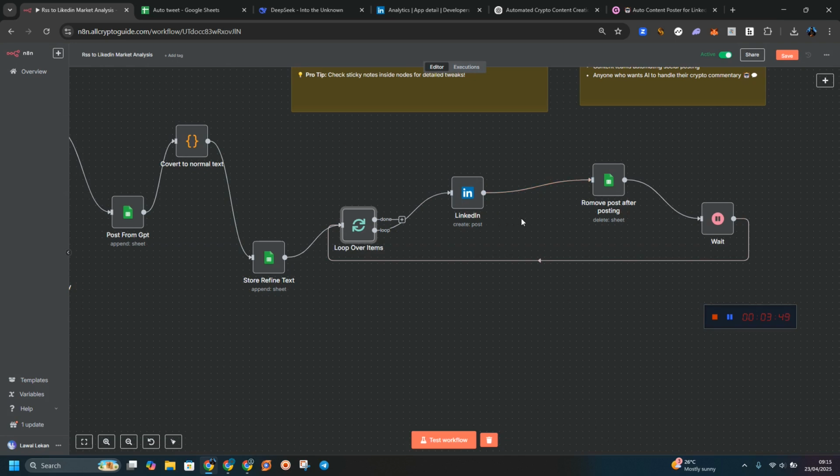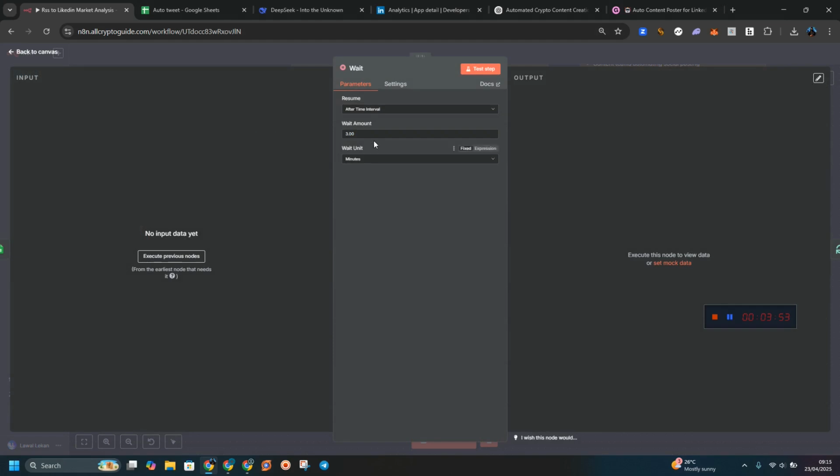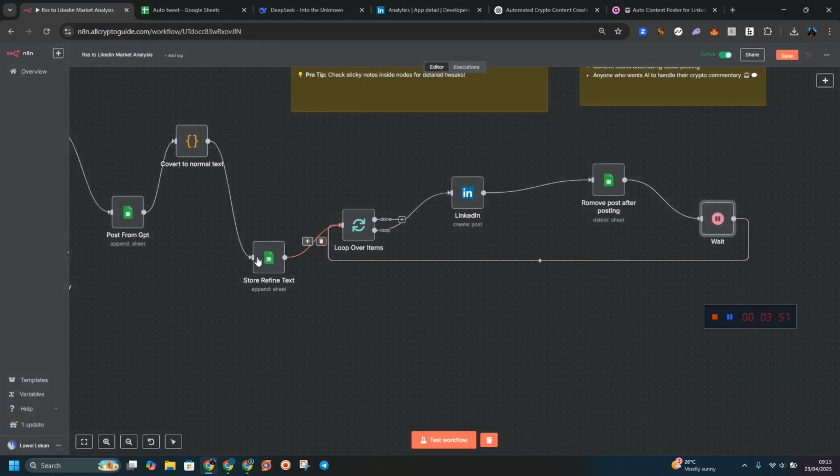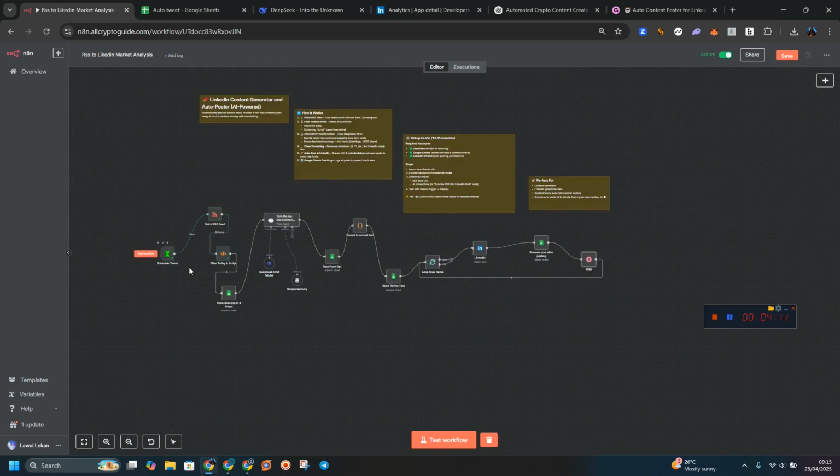After that has been done, it's going to remove the post and wait for 3 to 5 minutes, then go back to post another content. It's going to post it again, all over again, till it's done. And after all those content are done, it's going to wait again.